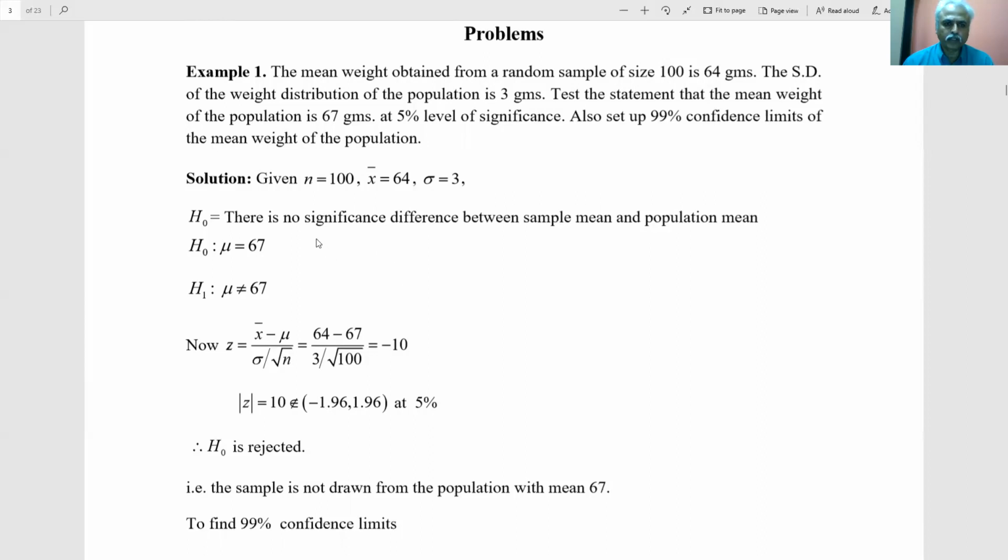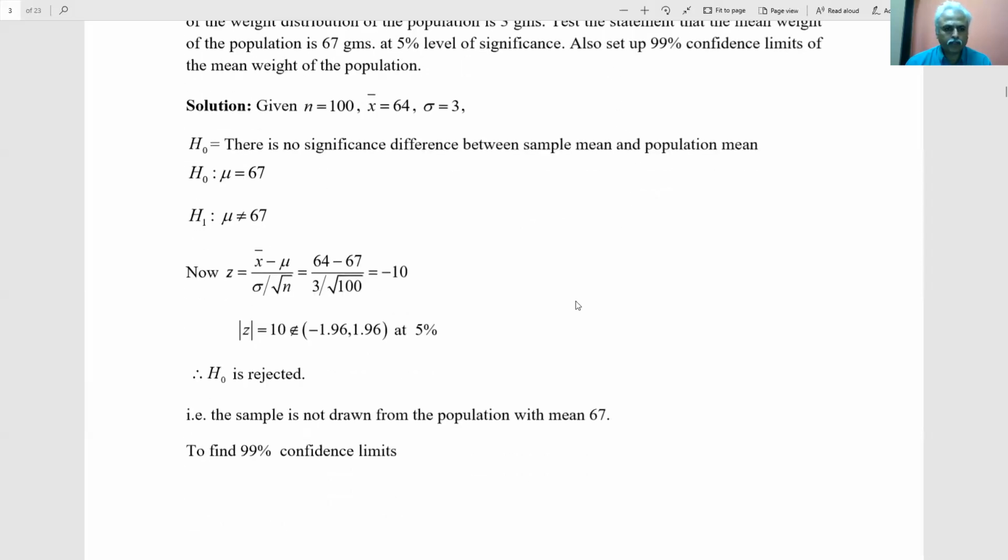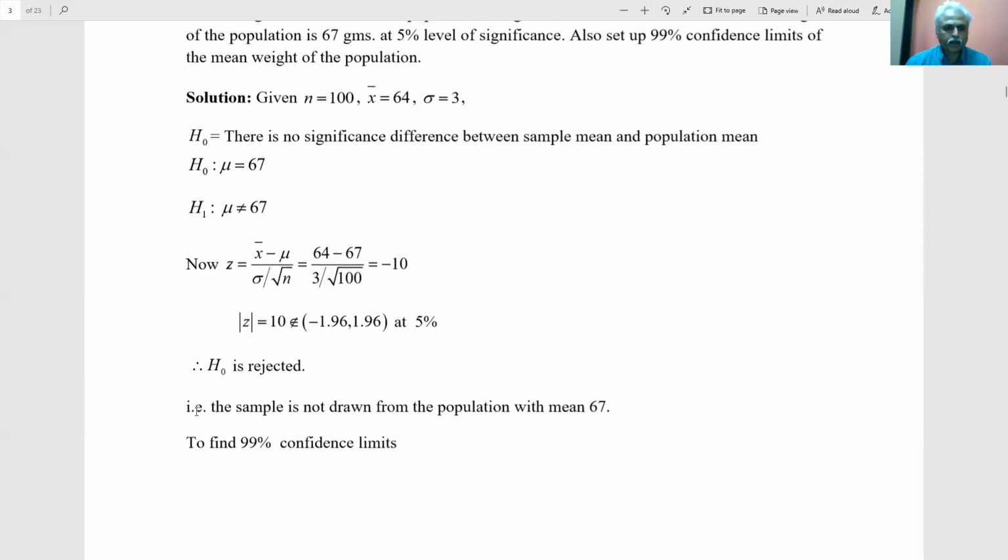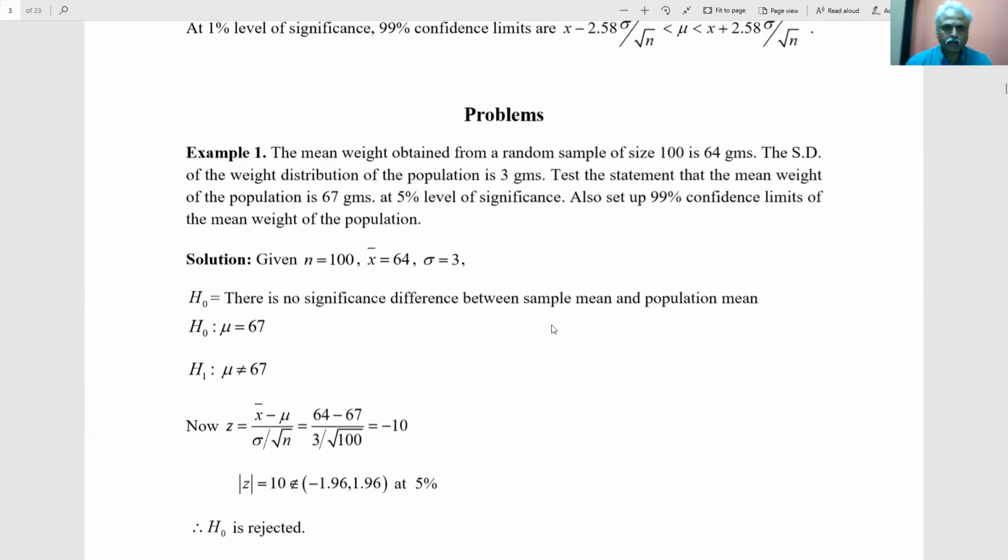Therefore, the conclusion is that there is a significant difference between sample mean and population mean, or the sample does not belong to the mean population. Now, this is the first part. The second part is 99% confidence limits. Suppose we take different samples. For what level of sample mean do we say that this sample belongs to the mean population? Suppose we get 67.01 as the sample mean, or 66.9. They are very, very close to this 67, which is the mean of the whole population.